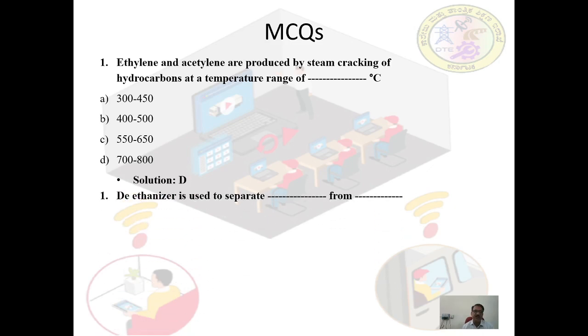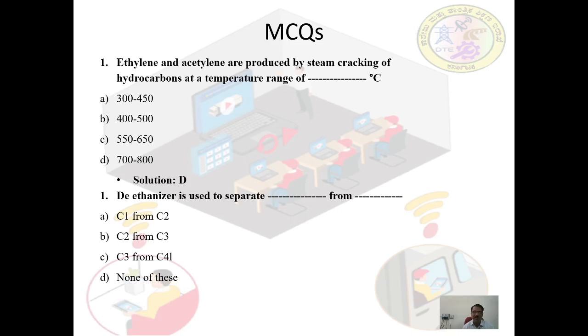Question number 2. De-ethanizer is used to separate dash from dash. Options are C1 from C2, C2 from C3, C3 from C4, and D, none of these.